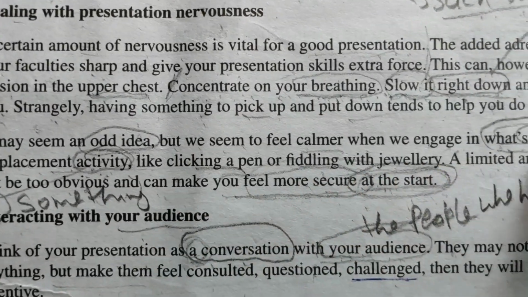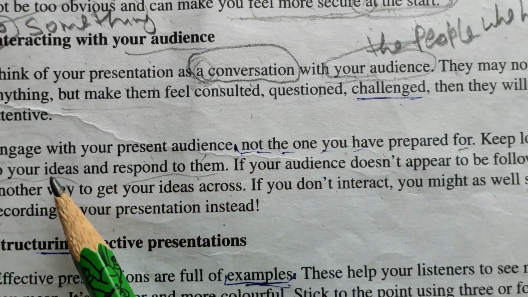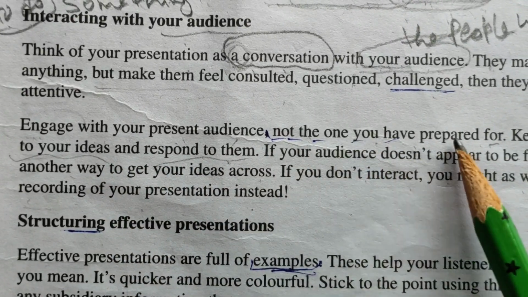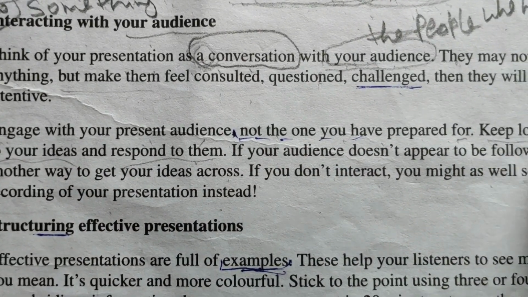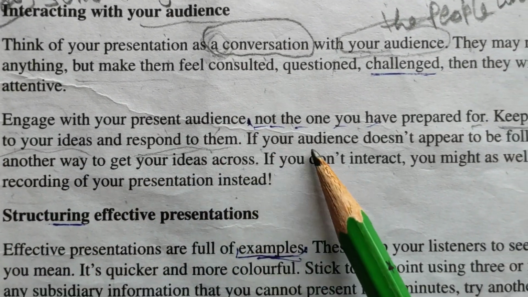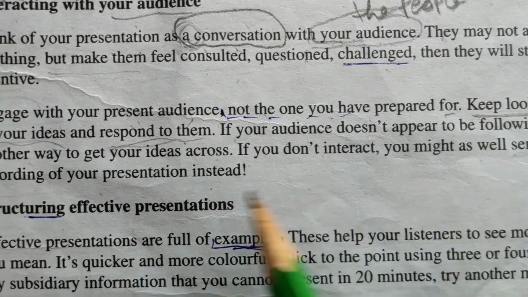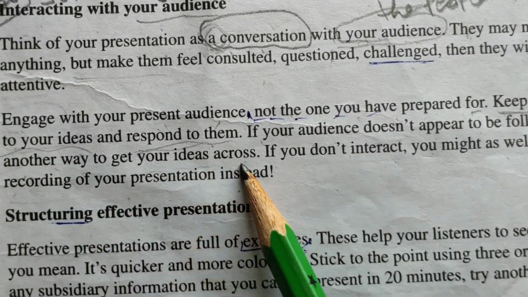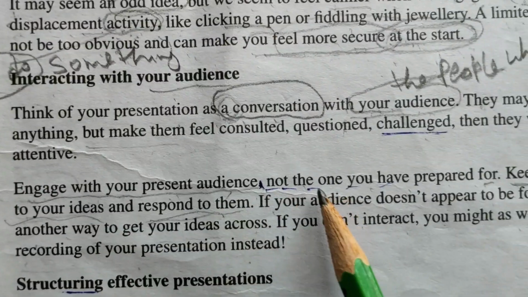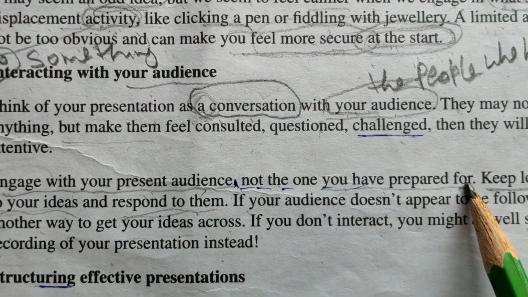Check constantly for. Engage with your present audience, not the one you prepared for. Keep looking for reactions to your ideas and respond to them. If your audience doesn't appear to be following you, you find another way to. In the first sentence, engage with your present audience, not the one you have prepared for.